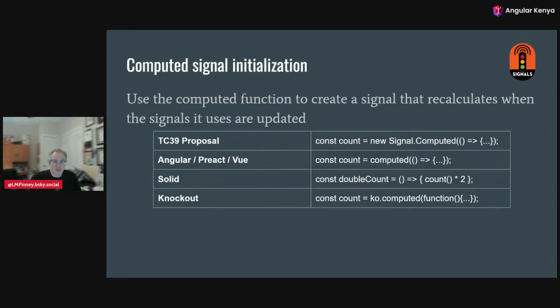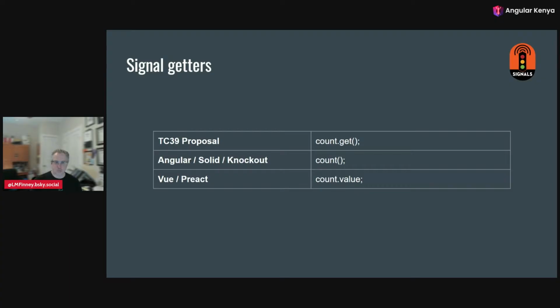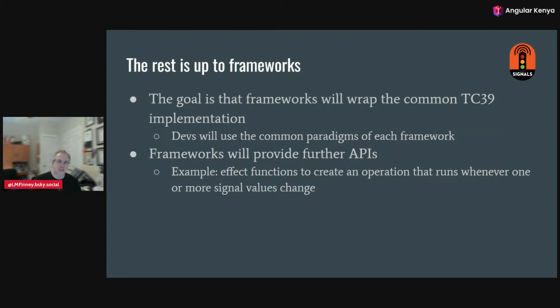When we want to have a computed signal, we'll use a callback. So now the second line, we'll see our Angular thing. We'll wrap a callback in the word computed, and then we'll have other signals in there, and that gives us a signal that will recalculate whenever its dependencies are changed. And when we want to get a value in Angular, we just put parentheses at the end. There are other ways to do it as well.